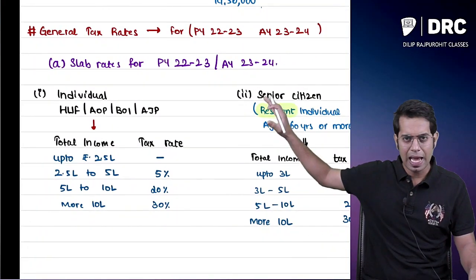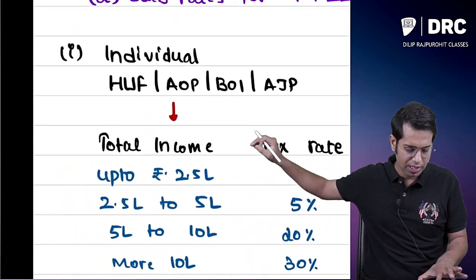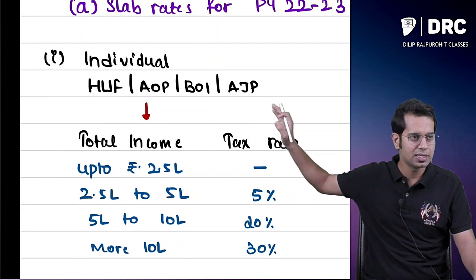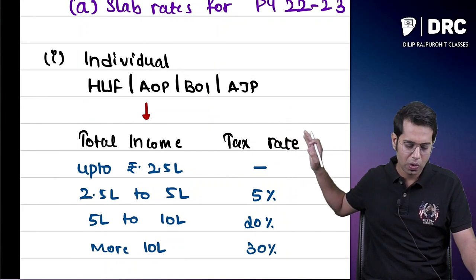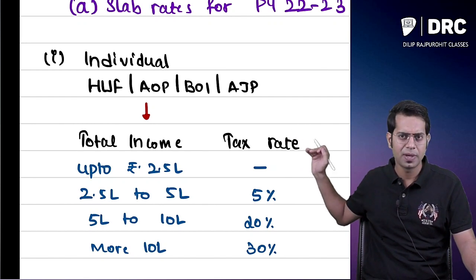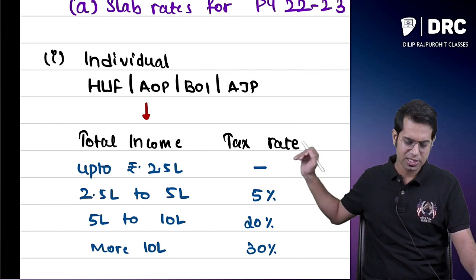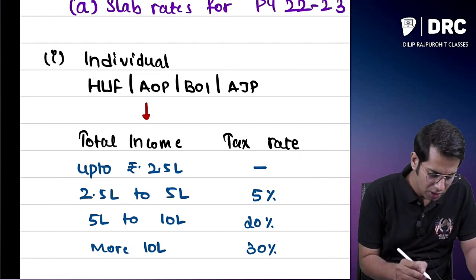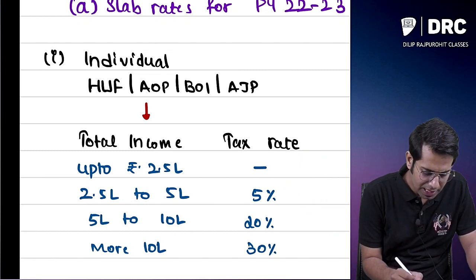See, the basic slab rate, that is the slab rate for individual, HUF, AOP, BOI, etc. Up to 2.5 lakhs, no tax, 2.5 to 5, 5%, 5 to 10, 20%, more than 10, 30%. So this slab rate is applicable to whom?